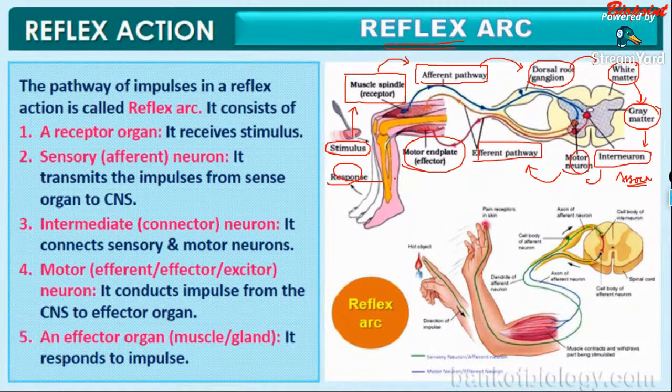Done? Yes. So this is the path you have to study like that itself.